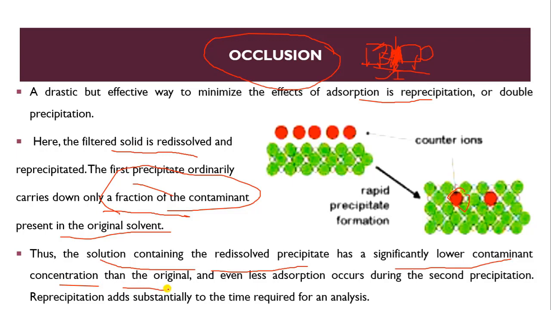If the first precipitate carries whatever contaminant is present in the solvent, then obviously if we redissolve it and reprecipitate it, there will be very little chance for that particular impurity. So even less adsorption occurs during the second precipitation. Reprecipitation adds substantially to the time required for an analysis. So this is occlusion, a type of co-precipitation.